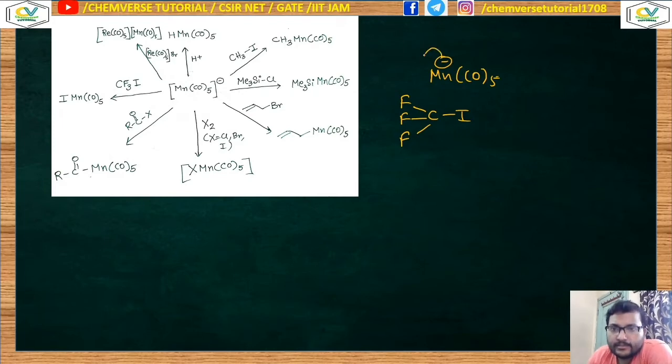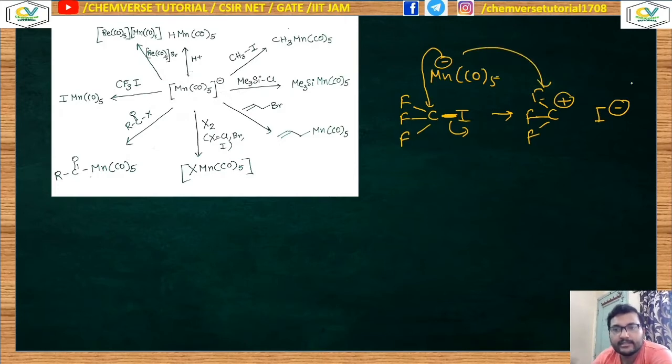If you think that this will attack over here, iodide being a good leaving group will be left out from the system, then what is actually happening in this case? If you only think this C–I bond, it is cleaved in such a way that it is producing this kind of system. This I minus, it is positive, and you can think that it is attacking over here. So this is the case what is happening. In order to do this kind of bond breaking, this carbon must be delta positive to some extent, and that is why this C–I bond will be cleaved in this way. That means iodide will be the good leaving group in this case.